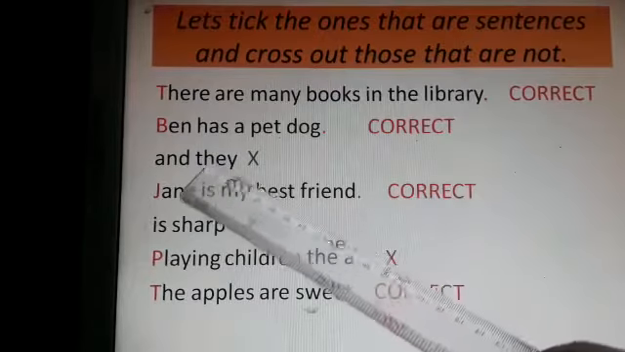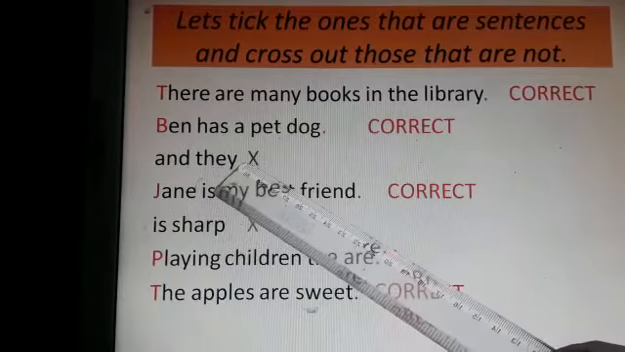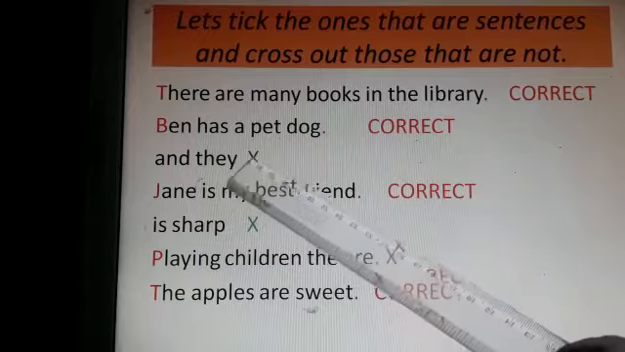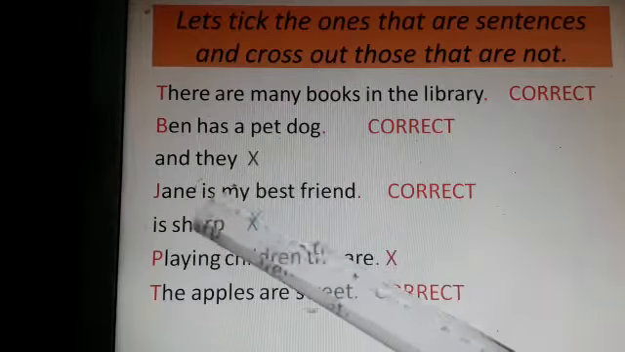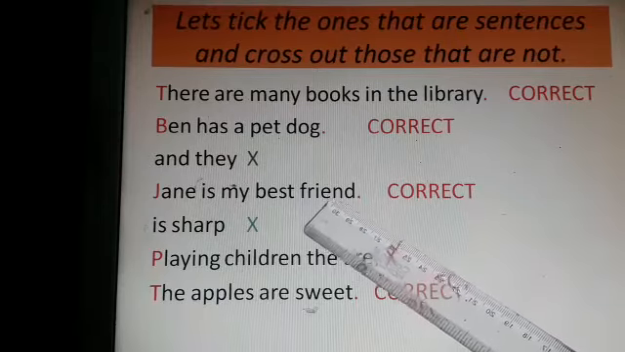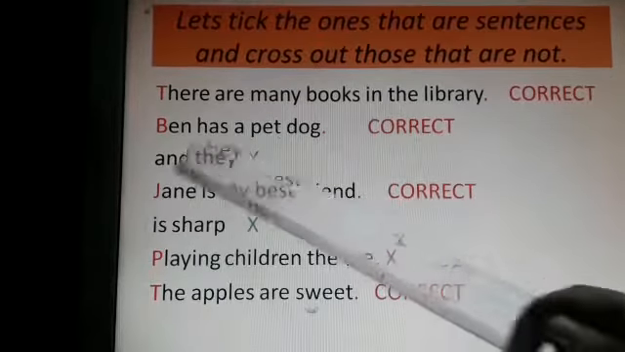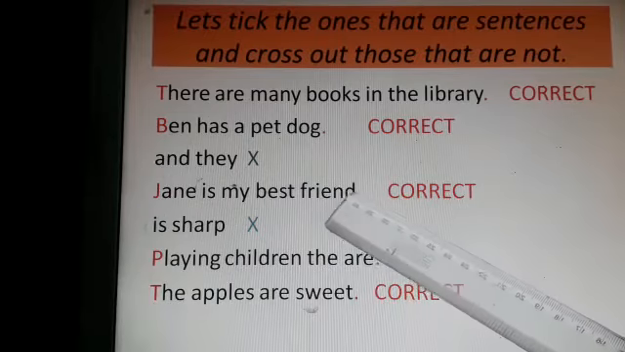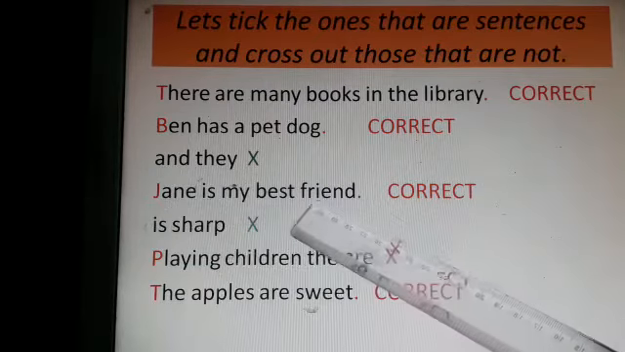And they. Is it making complete sense? Is it a sentence? No, it is not a sentence. It's wrong. It's incorrect. Jane is my best friend. Yes, this is correct. This sentence is correct. It is a sentence. We begin the sentence with a capital letter and end with a full stop, and it makes complete sense.